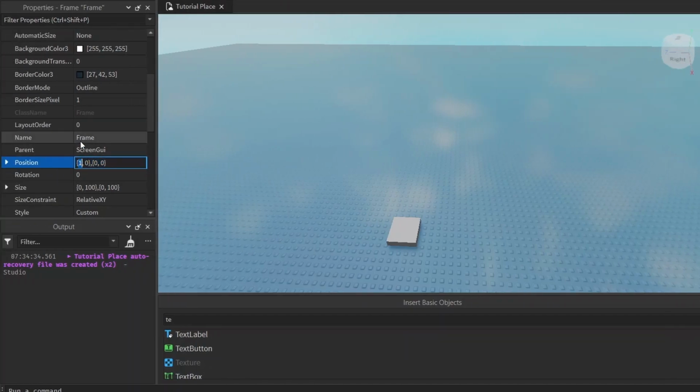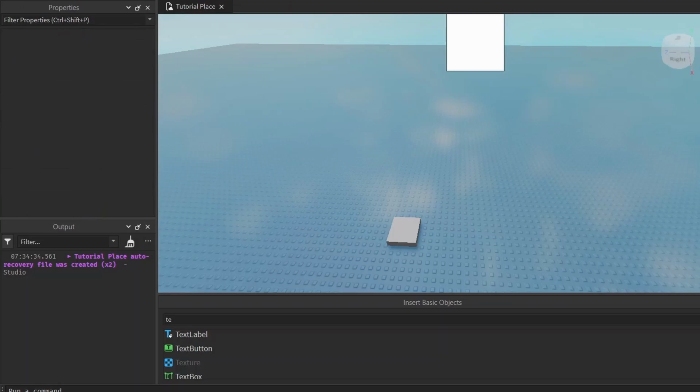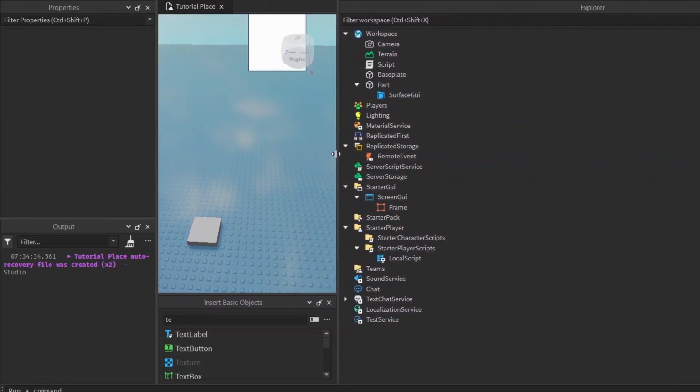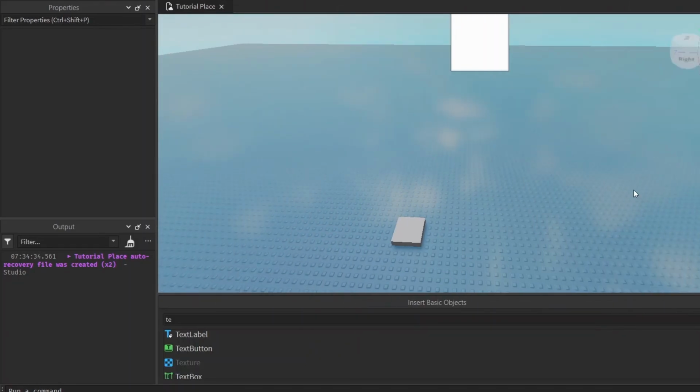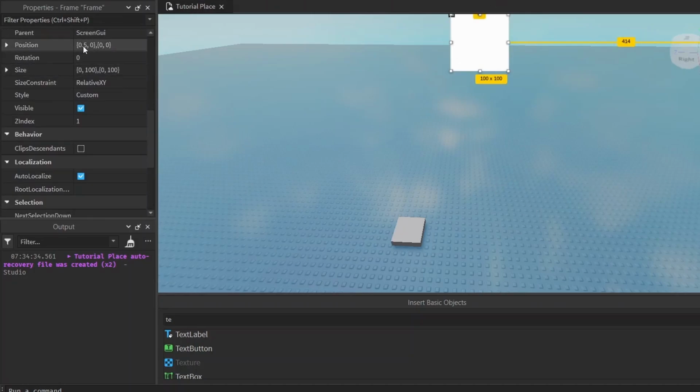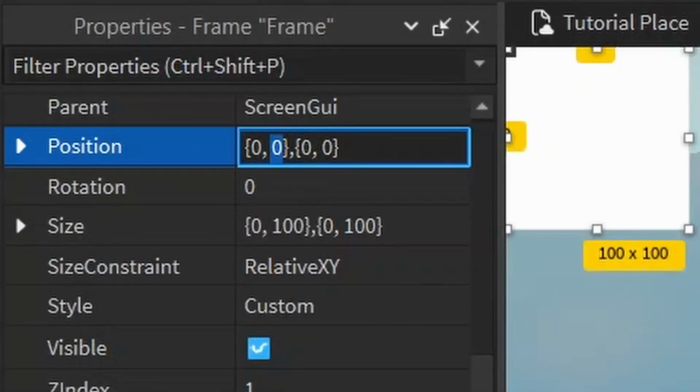But let's go ahead and set it to 0.5 again. Even if the screen size changes to be tiny, it'll still start at that halfway point of the screen. So you can see an advantage of doing this is that it works the same on different screen sizes. Even if it's small, it'll still be 50% or whatever other percent you put in. This second number just moves it pixels.